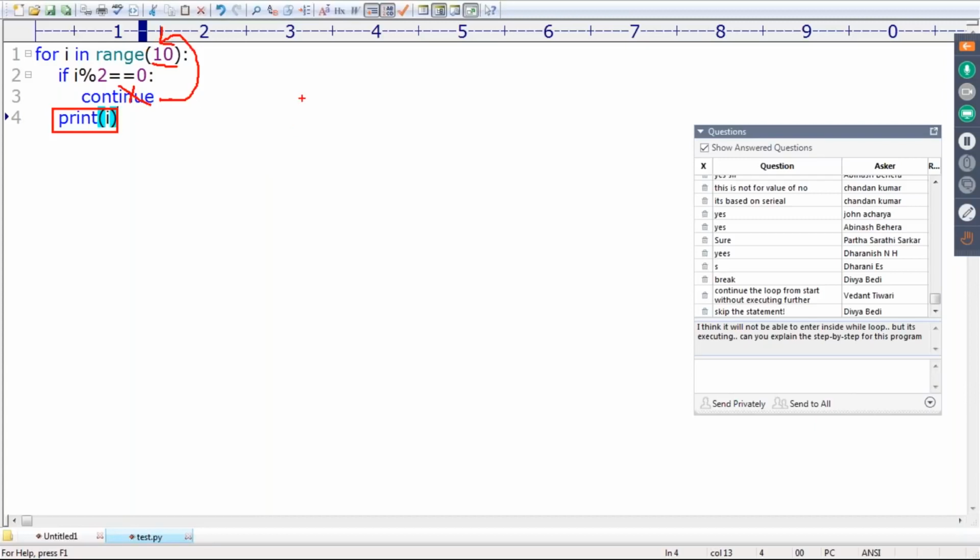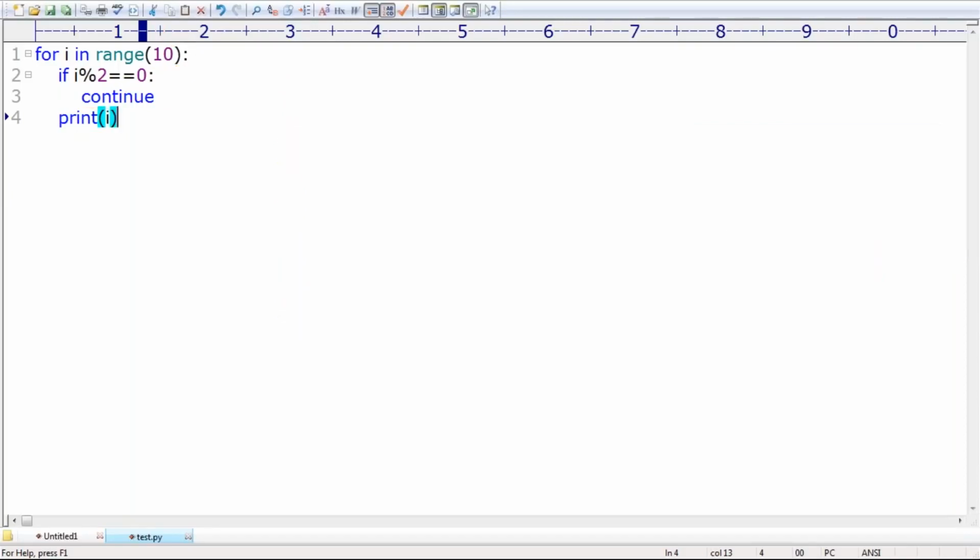So what is the output by default you are going to get, sir? 1, next and after that 3, 5, 7, 9. Are you getting 1, 3, 5, 7, 9? This is the output by default you are going to get. Everyone able to understand? Are you able to understand? Continue means skip the current iteration, continue for the next iteration.